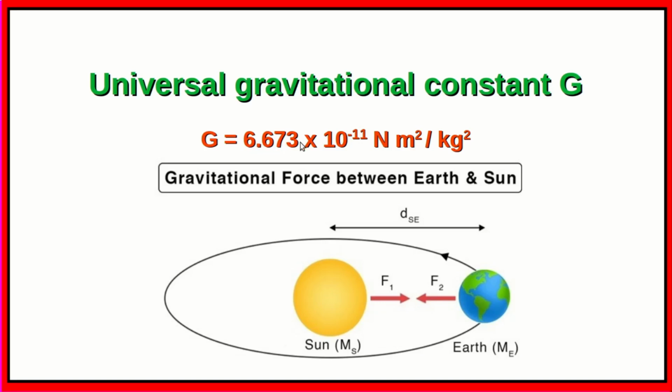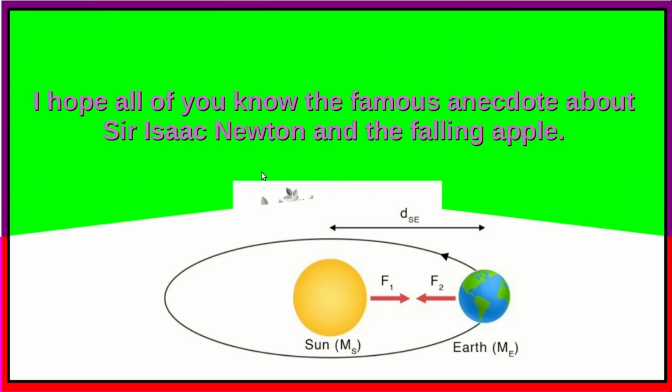The magnitude is 6.673 × 10^-11 Newton meter square per kilogram squared. This appears in the expression for the gravitational force between, for example, the earth and the sun. So we have the earth revolving around the sun in its specified orbit. The force between these two heavenly objects is given through the universal gravitational constant as a proportionality constant in the expression.